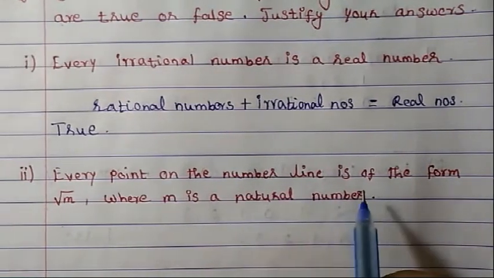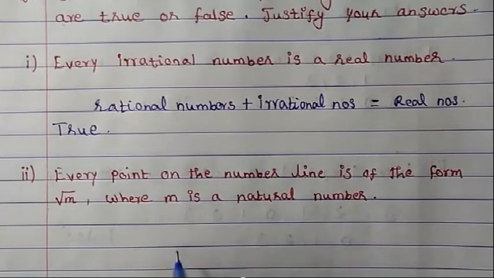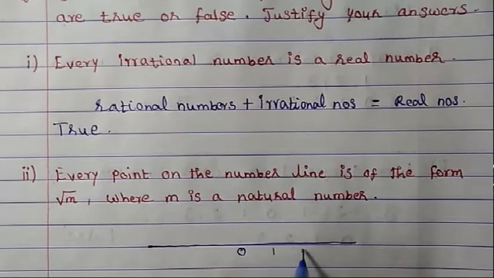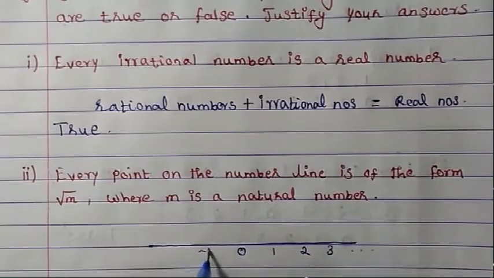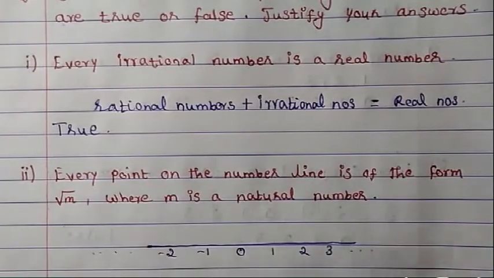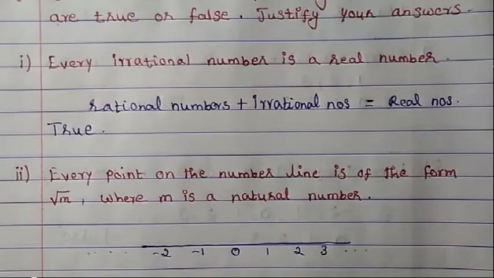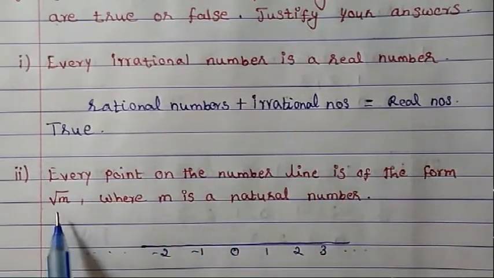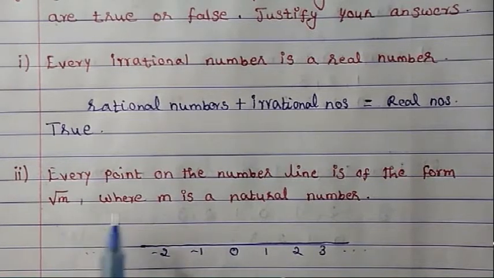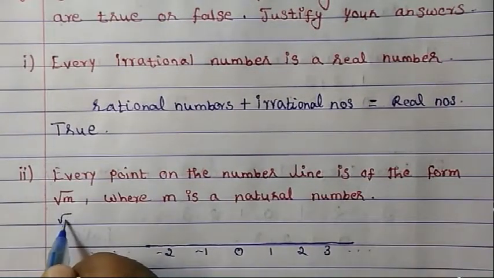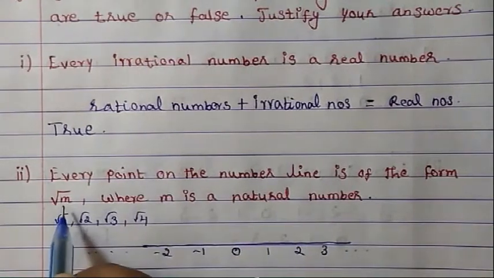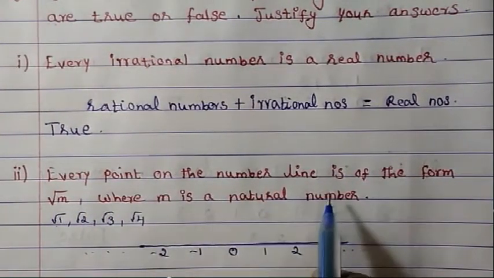If this is the number line, then we have numbers on this side and on that side. We also call it the real number line, where all the numbers have a place. Every point on the number line is of the form √m, meaning m is any natural number, either 1 or 2 or 3 or 4.